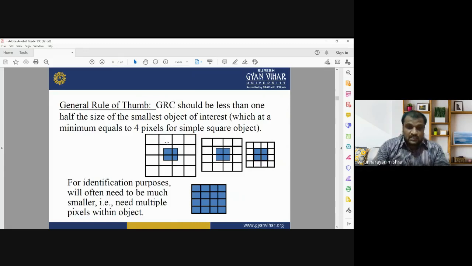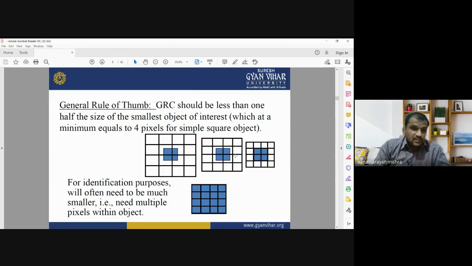Here in an example, you can see these are the pixels, a representation of images having pixel sizes. Here you can see the blue area is a kind of ground resolution cell that should be less than one half the size of the smallest object of interest.